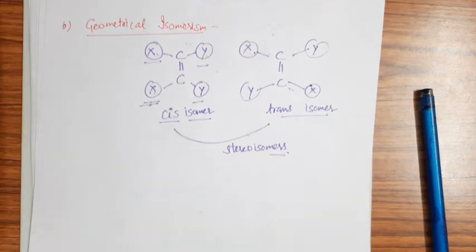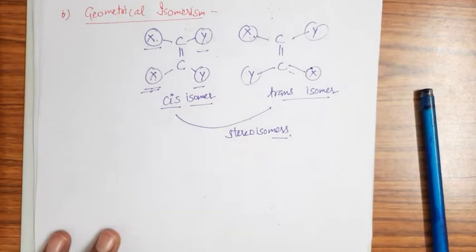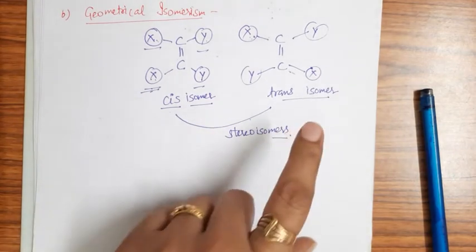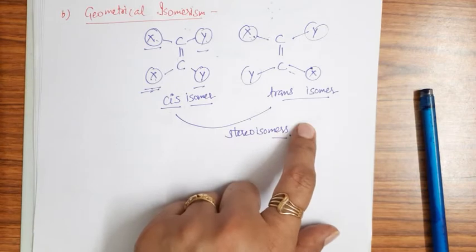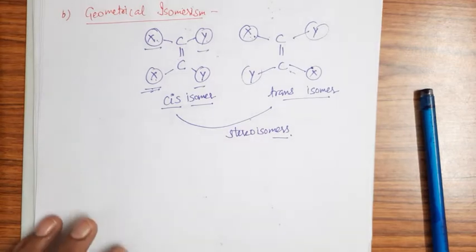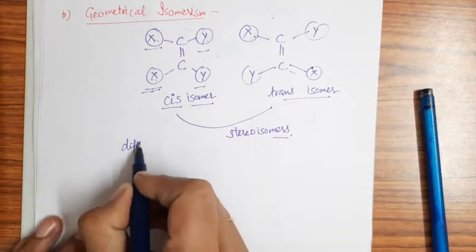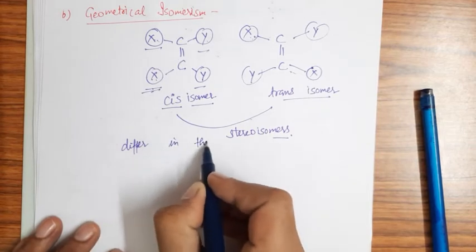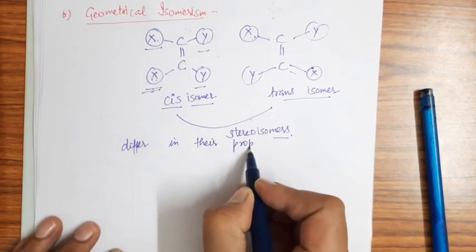So now we take one more thing: if we have a cis isomer and a trans isomer, they have the same structure but different configuration. Configuration means they have different arrangement of atoms or groups in space. Because of the different arrangement of atoms or groups in space, these isomers differ in their properties, right?